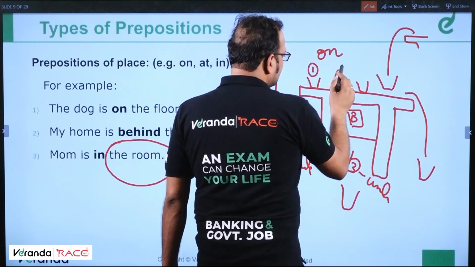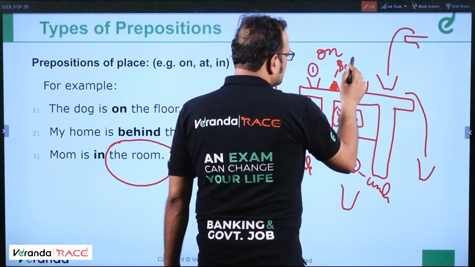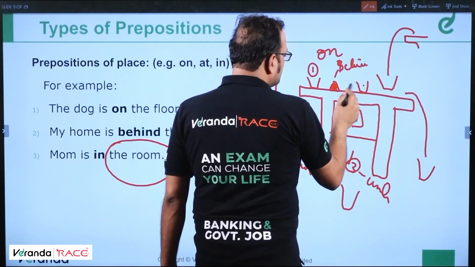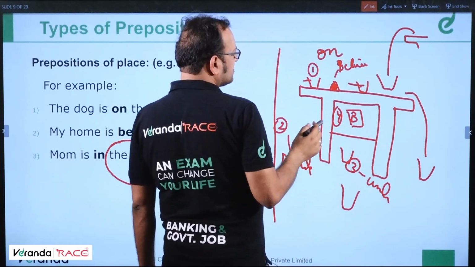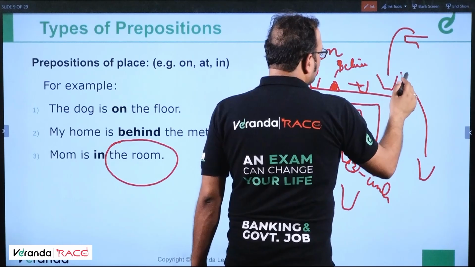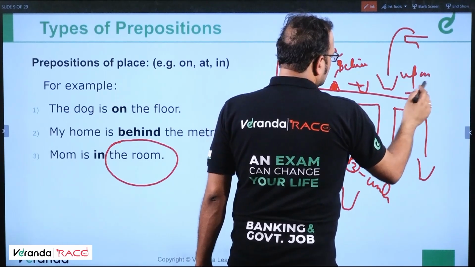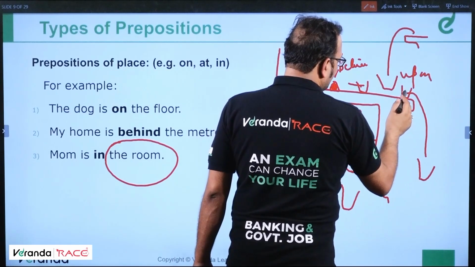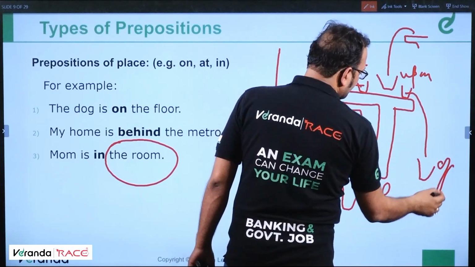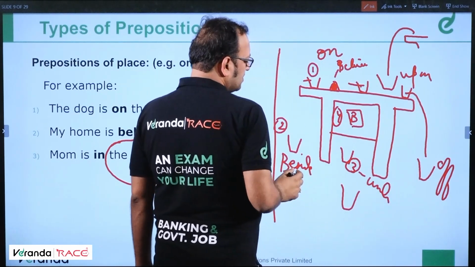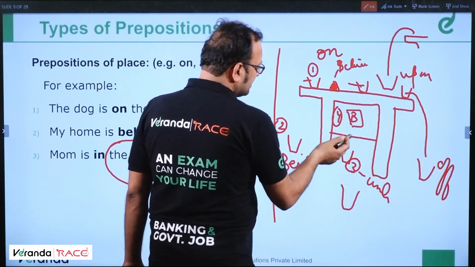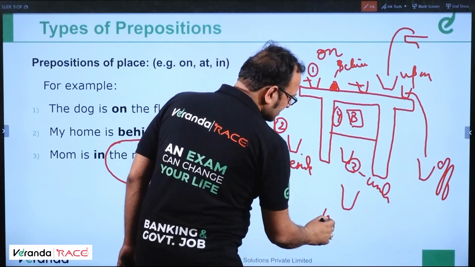This triangular thing is between these two cups. This is falling upon the table. This cup has fallen off the table. This cup 3 is under the table, this is behind, this is in front of the table.